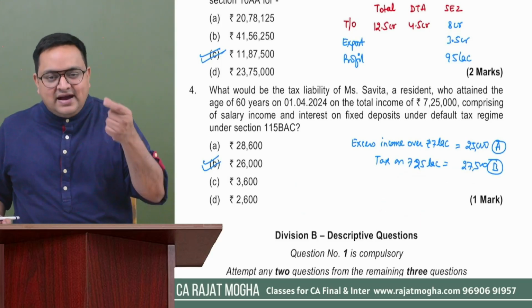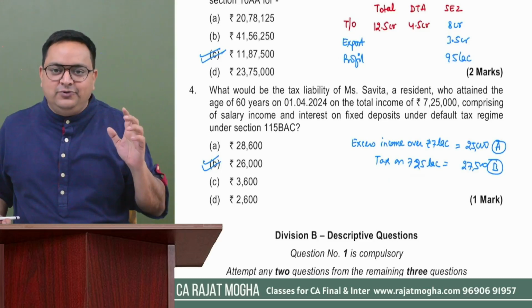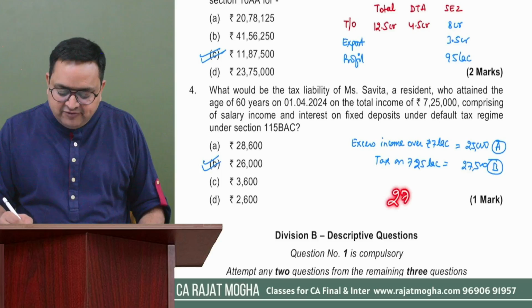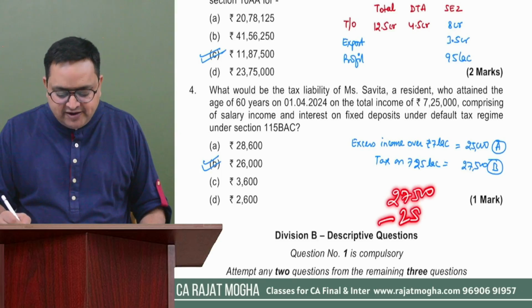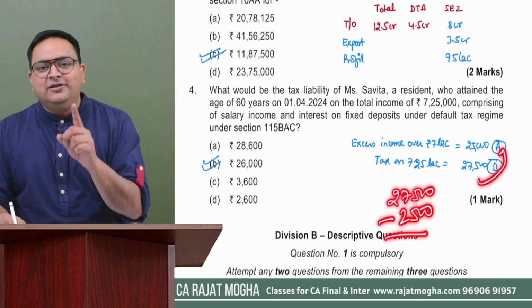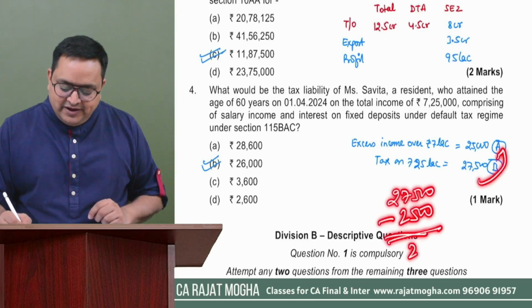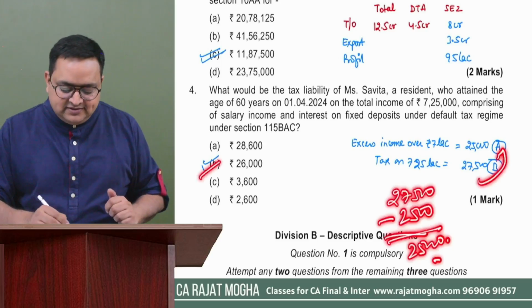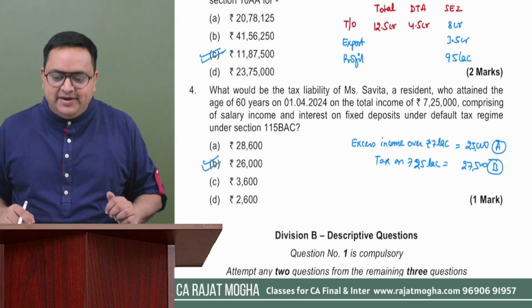So in that case, that extra amount would be a rebate, right? So that extra amount would be the rebate to you. So 27,500 was the tax, but we will give you 2,500 rebate in the manner which you have calculated. Now you understand with logic, right? So 25,000 is your tax, plus now you will apply your cess. 26,000 would be your tax liability, correct?